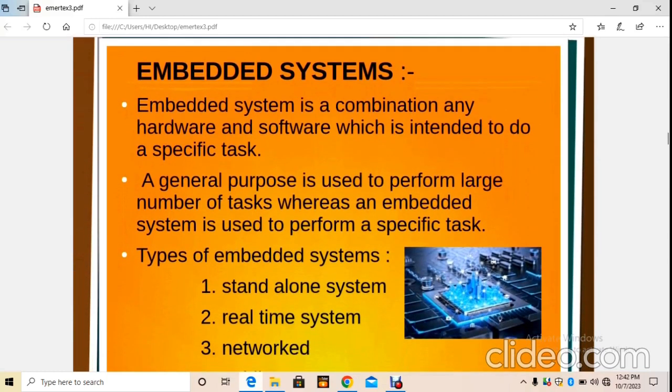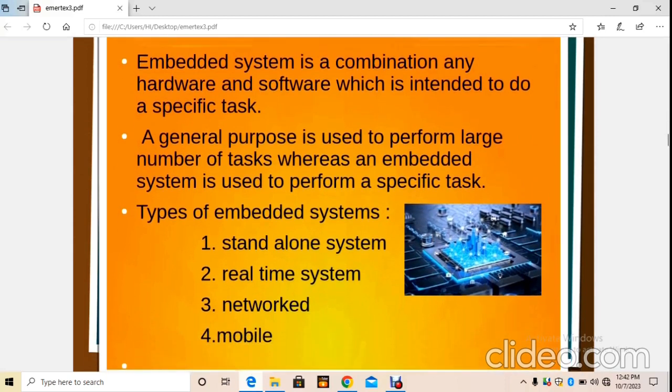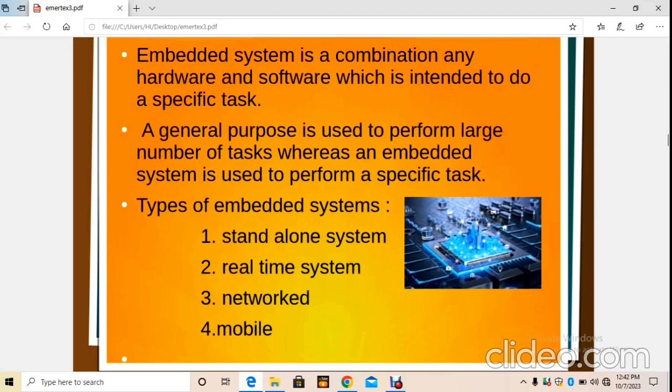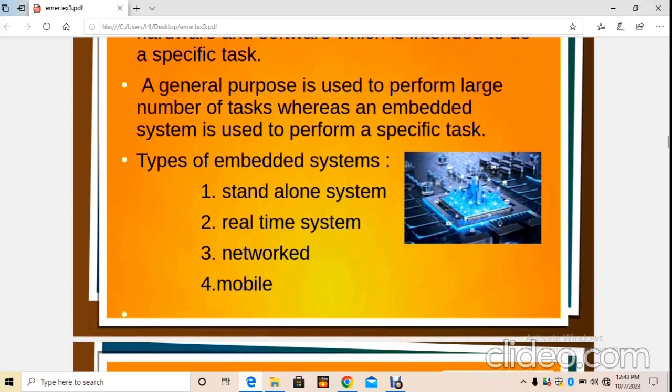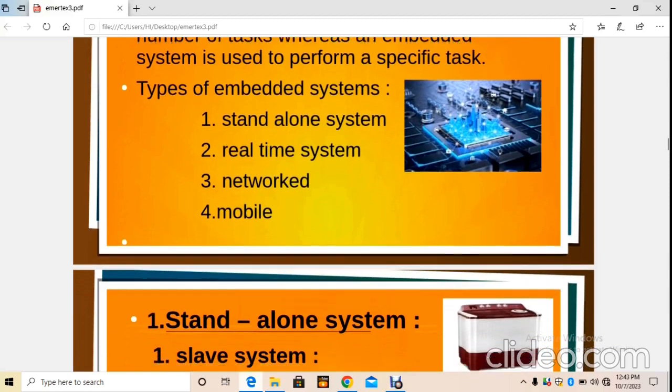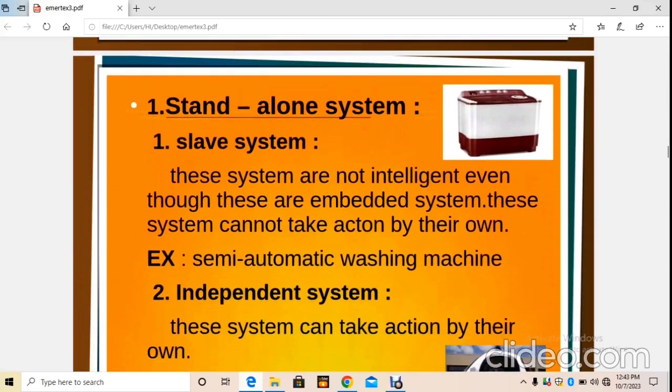What is meant by embedded system? An embedded system is a combination of hardware and software which is intended to do a specific task. A general purpose system is used to perform a large number of tasks, whereas an embedded system is used to perform a specific task. There are some types of embedded systems: standalone, real-time, networked and mobile. Let us discuss them one by one.